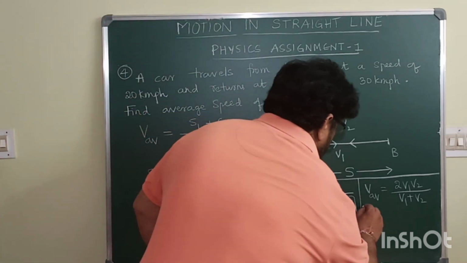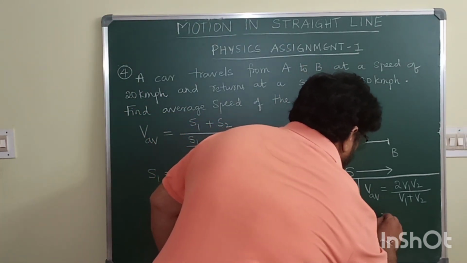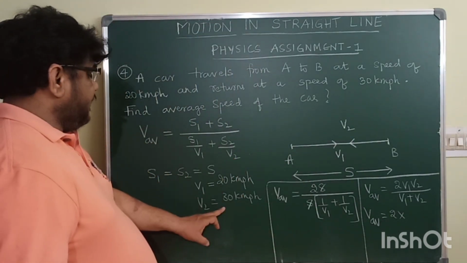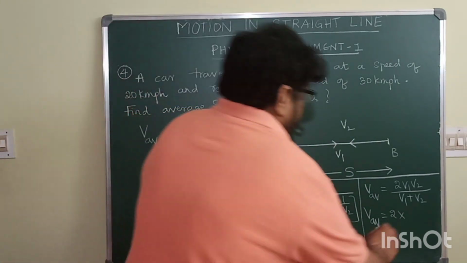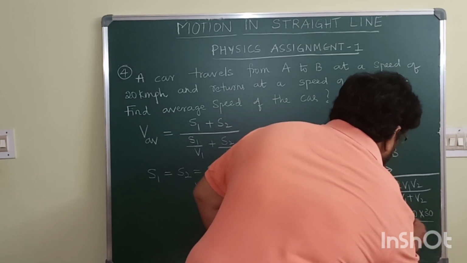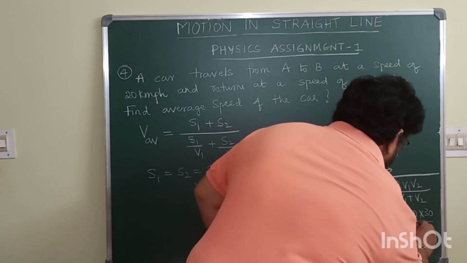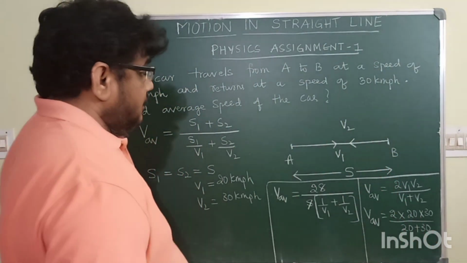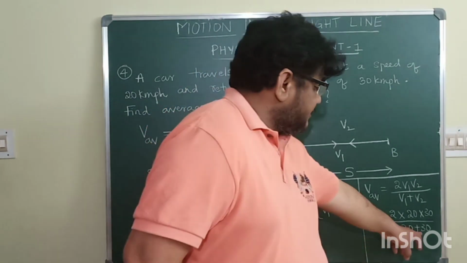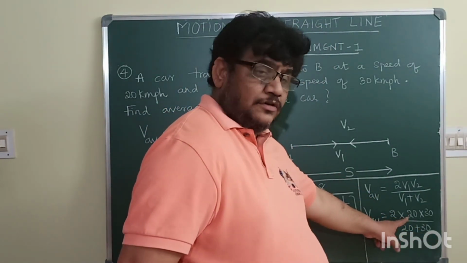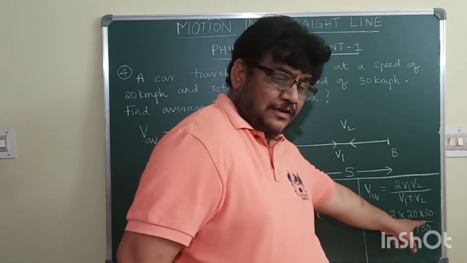Now substitute. So V average is equal to 2 into V1 is 20, V2 is 30. So 2 into 20 into 30 whole divided by 20 plus 30. So 20 plus 30 is 50. 2 2s are 4, 4 3s are 12.